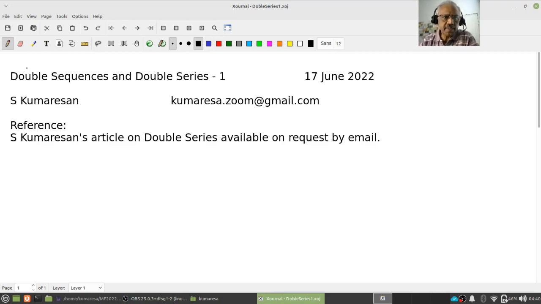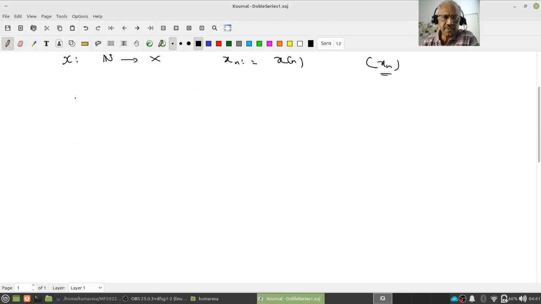So how do I define a double sequence? That's very easy, right? Recall, I define a sequence as a function from natural numbers to the set X, and by x_n we mean the value of x at n. Then we usually write the sequence x as x_n, right? So how do you think I should define a double sequence? Very obvious, just N cross N to X.